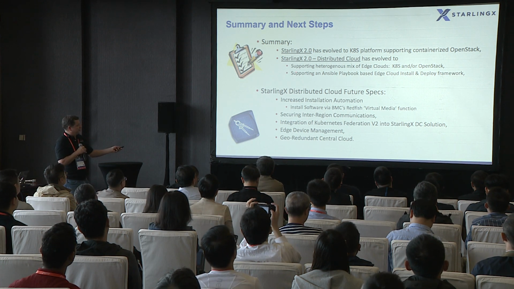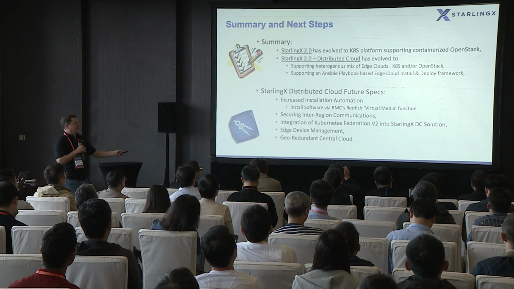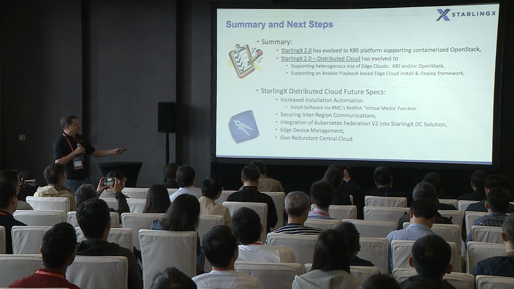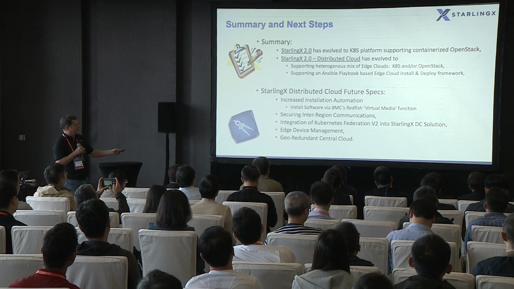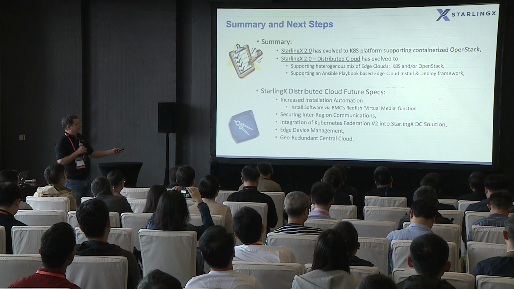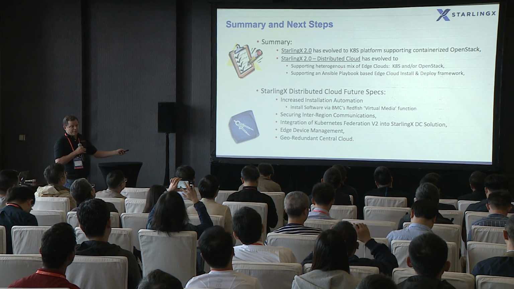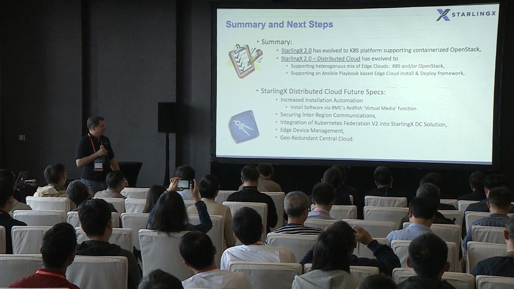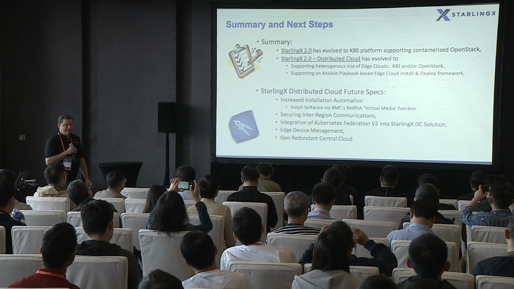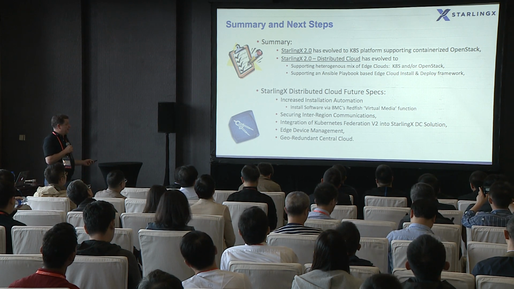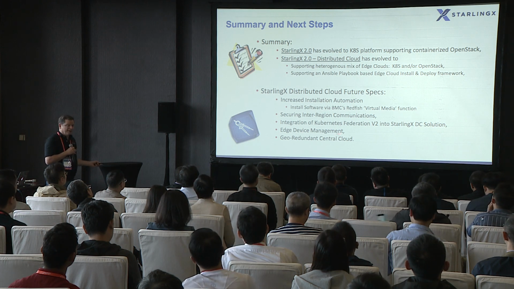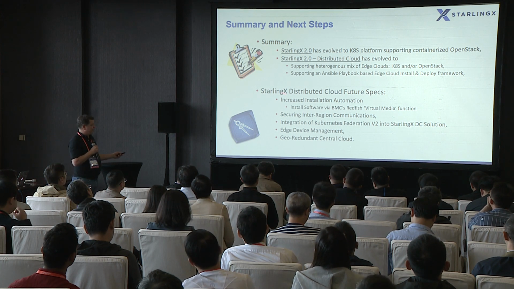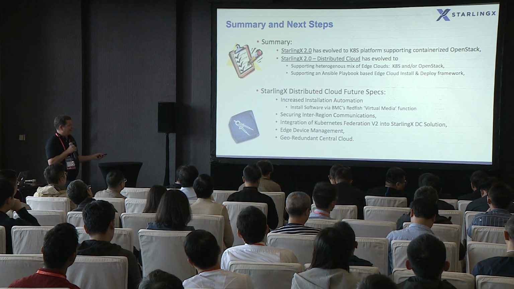I talked about distributed cloud, how it's evolved into the open infrastructure with respect to supporting a mix of edge clouds, being Kubernetes and OpenStack. And independent of that, I talked about the zero-touch provisioning improvements we've done around making it Ansible playbook based. There are a lot of future things that we're thinking about or planning for StarlingX distributed cloud in the future.